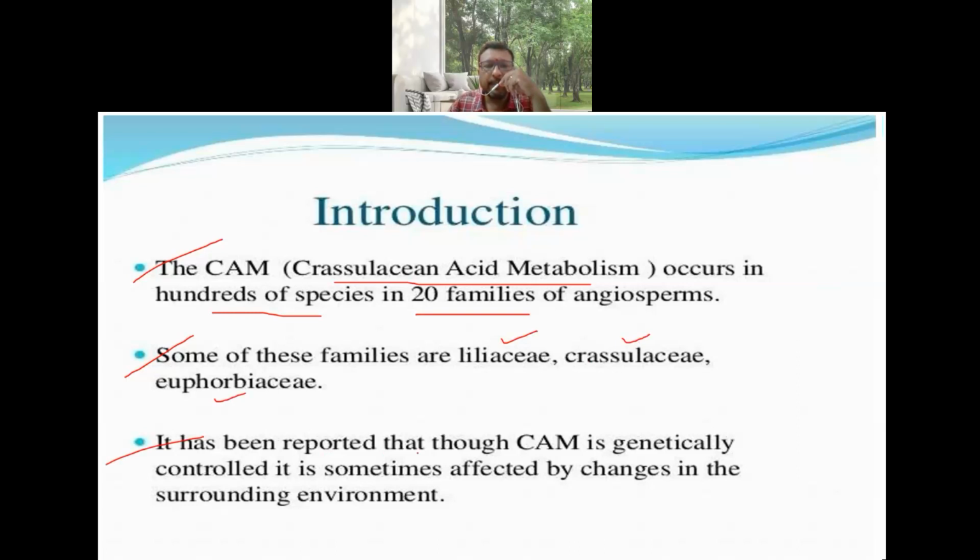And it has been reported that CAM is genetically controlled. Okay. It is sometimes affected by changes in the surrounding environment. So this CAM cycle is normally exhibited under genetic control, by genes that are present in those plants, but sometimes these CAM plants are affected or controlled by the surrounding environmental conditions also.